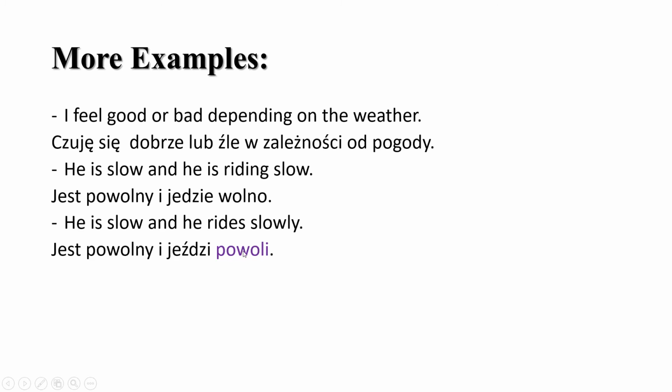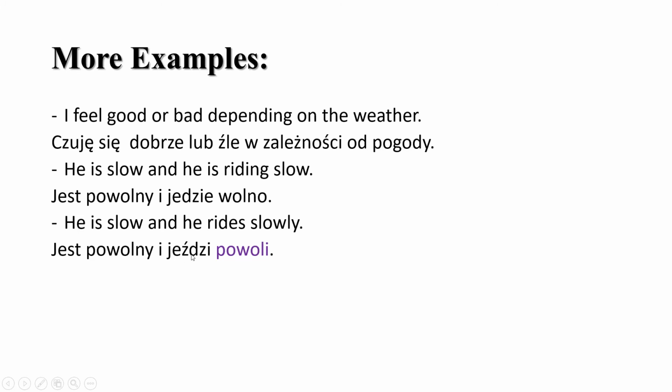So powoli is an adverb. It doesn't end with o or e, so you're going to have to memorize it like this. It is used usually, but it's kind of exceptional to the rule. So when you say powoli, it means you're saying slowly, literally slowly.